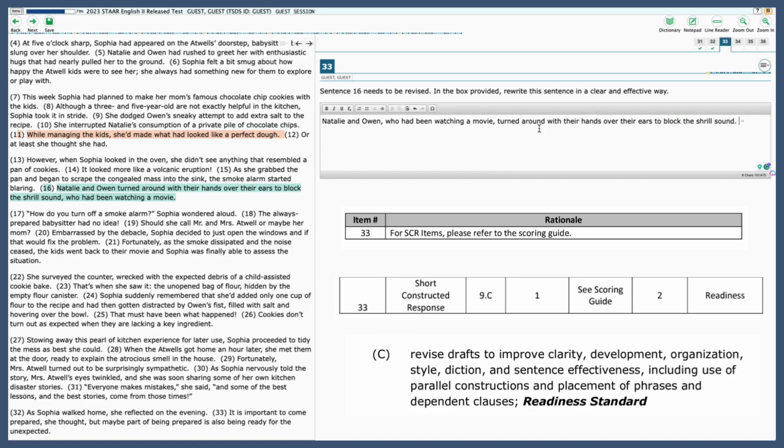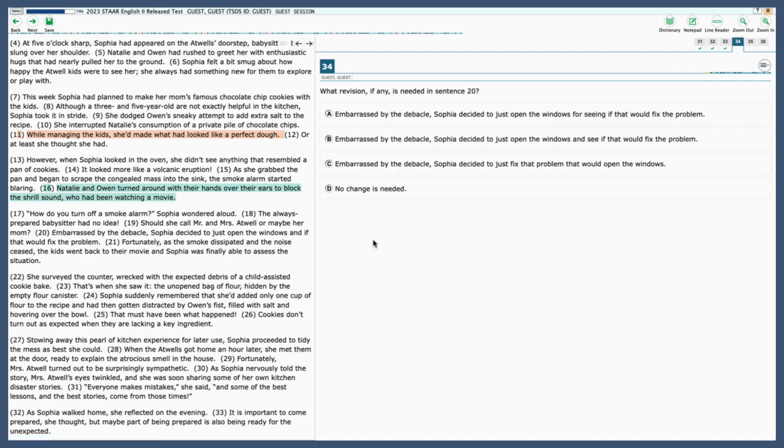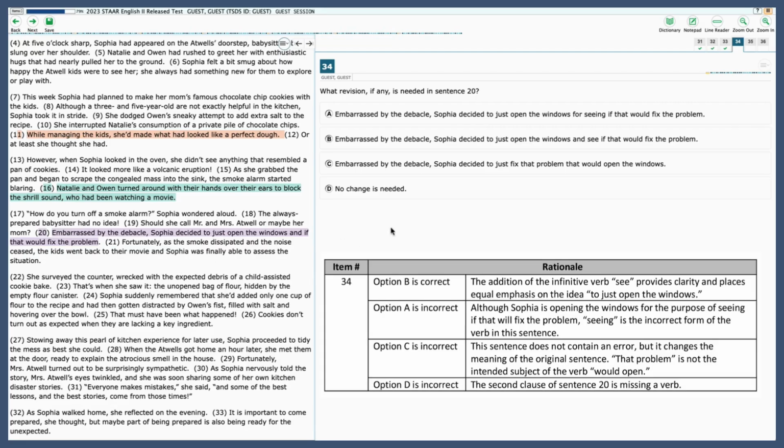33 is marked as 9C, so again, clarifying a sentence. 34, what revision, if any, is needed in sentence 20? All right, let's look back at sentence 20. Embarrassed by the debacle, Sophia decided to just open the windows and if that would fix the problem. Things missing here, so we got to read to try to clarify.